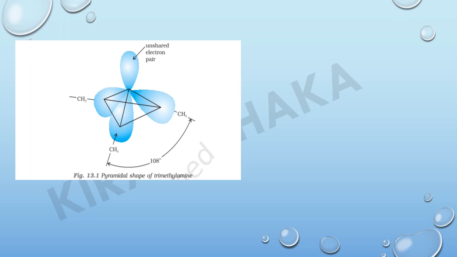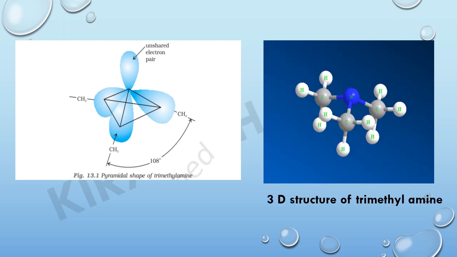Pyramidal shape of trimethylamine. In trimethylamine, nitrogen contains one unshared electron pair, that is a lone pair, and 3 CH3 groups. The bond angle is 108 degrees, which is lesser than the tetrahedral bond angle due to minimized lone pair bond pair repulsion. In the 3D structure of trimethylamine, we can see clearly the nitrogen atom is attached to 3 carbon atoms and each carbon atom is attached to 3 hydrogen atoms.